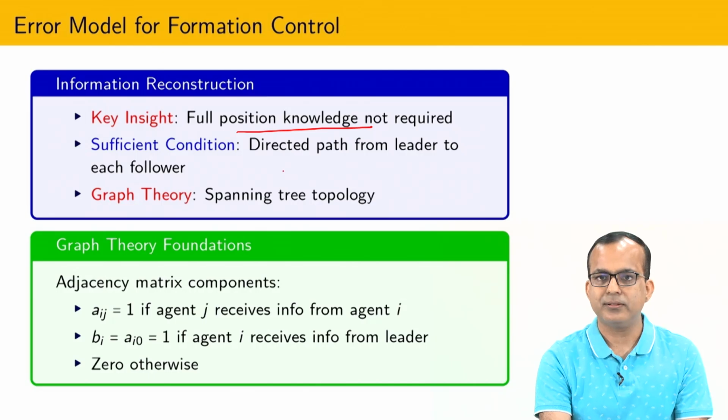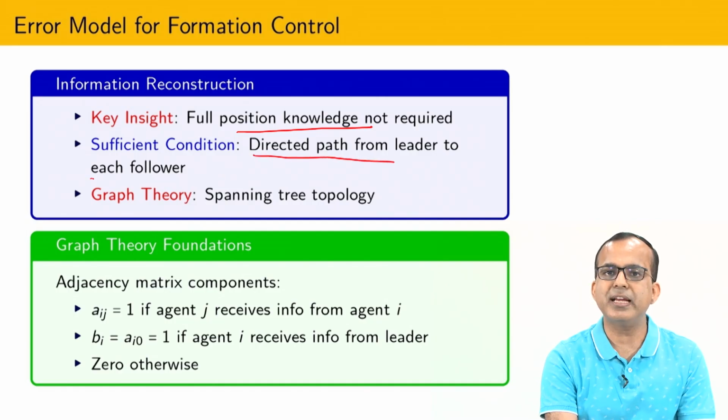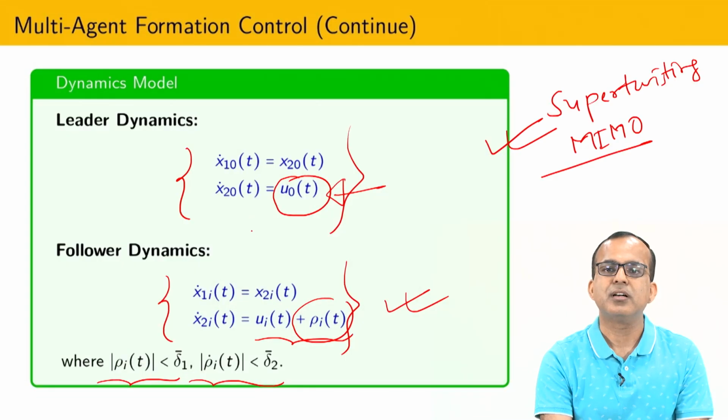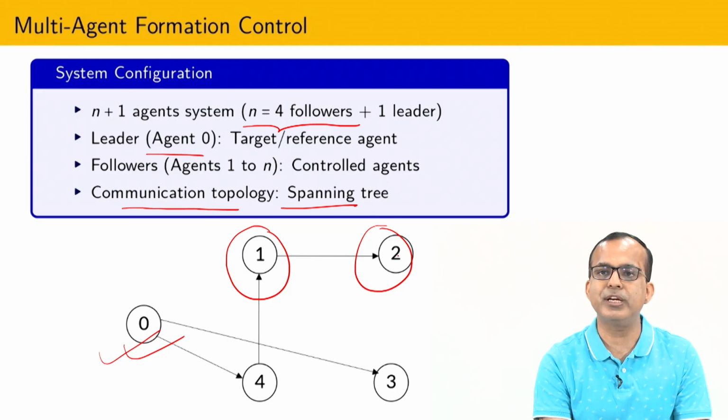And what is the sufficient condition? A direct path from the leader to each follower is not required. Some kind of way the leader can connect to the follower. You can see that this leader is not directly connected to 2, but if there exists some kind of path, the leader can first share information with 4, which can communicate with 1, which can communicate with 2.